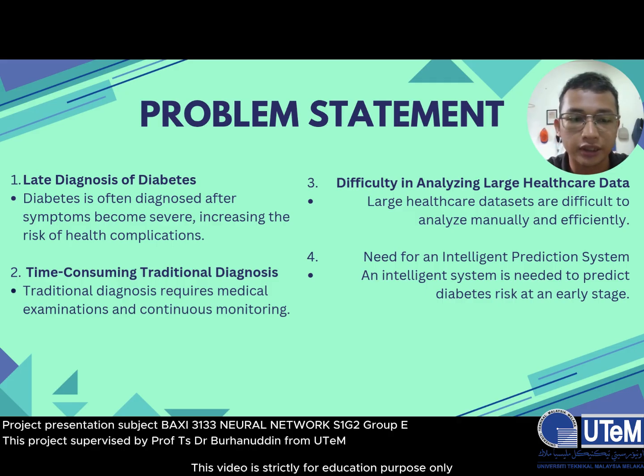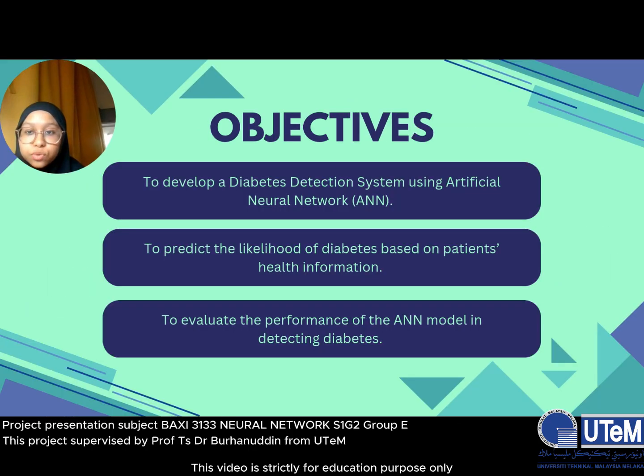I am Nurulhuda and I will continue with the objective, dataset, and data preprocessing part. In this slide, we have three objectives. The first objective is to develop a diabetes detection system using artificial neural network. The second objective is to predict the likelihood of diabetes based on patient health information. The third objective is to evaluate the performance of the ANN model in detecting diabetes.